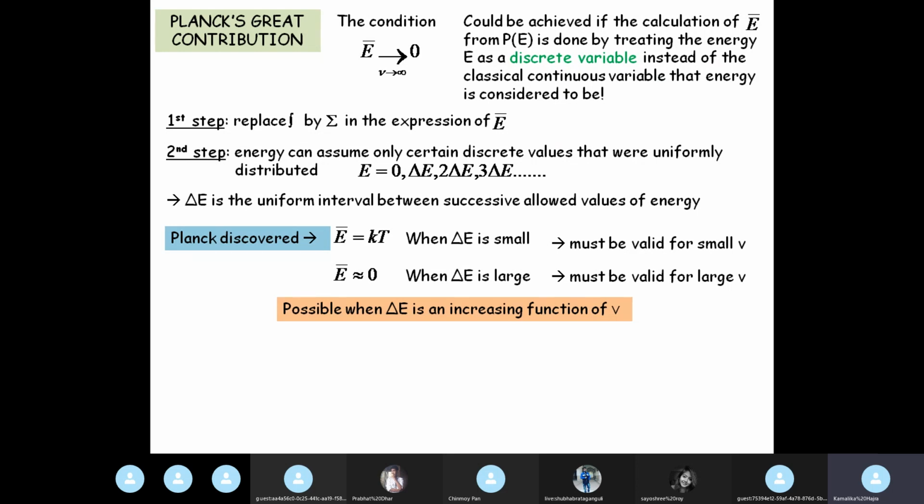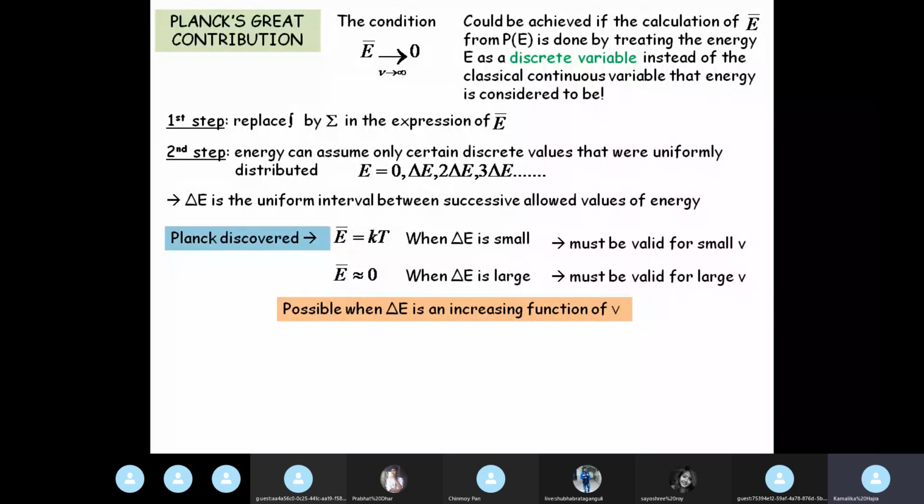So what did Planck do? Planck predicted that since the theory based on the law of equipartition of energy matches experimental results at low frequency, the new theory should have E as kT when the frequency is small.